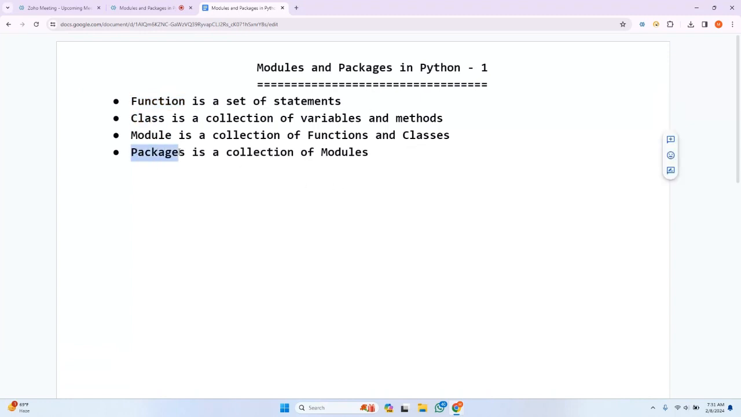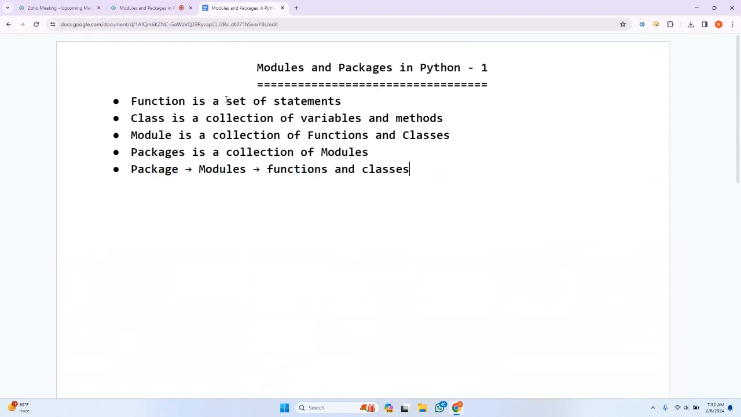Similarly, what is a package? If I collectively define modules, then it is nothing but a package. Again, I'm repeating: a package is nothing but a collection of modules. Another important point: this is the hierarchy. Packages contain modules. Modules contain functions as well as classes. This is the hierarchy which you should be aware of whenever you are trying to know the difference between a package, a module, a function, as well as classes.